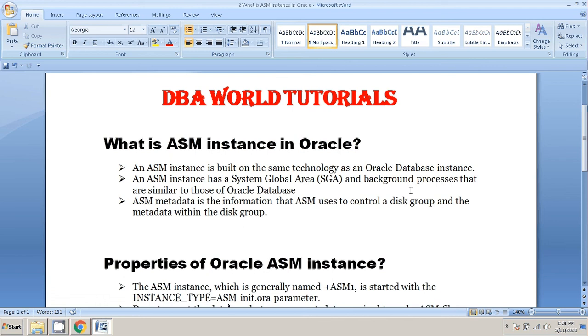Like ASM is an Oracle product, so they are trying to manage the same functionality as an Oracle database, like processes and parameters, functionality-wise. But here, the ASM instance is only in the mount state, and the database we are trying to use is in the open state. So the Oracle database is in open state, while Oracle ASM goes only to the mount state.